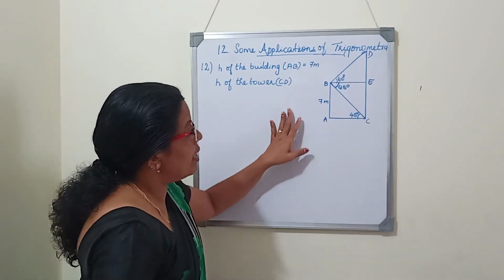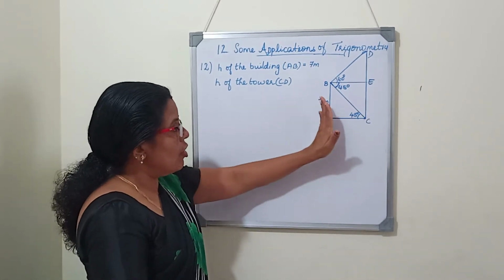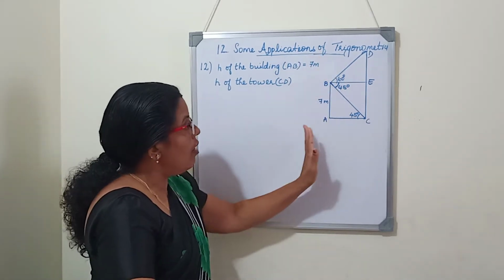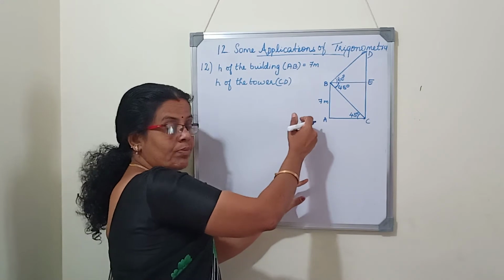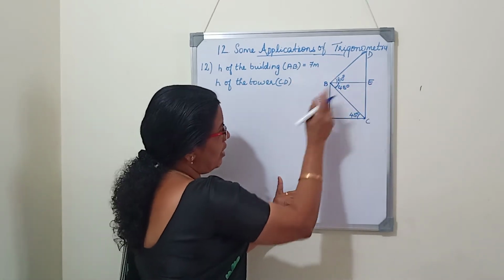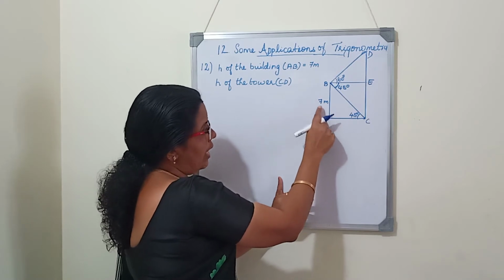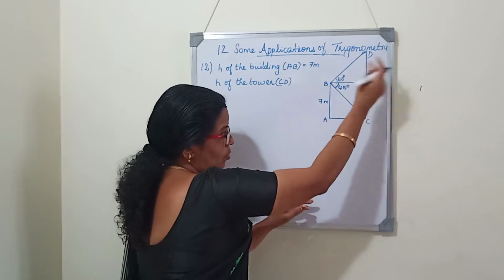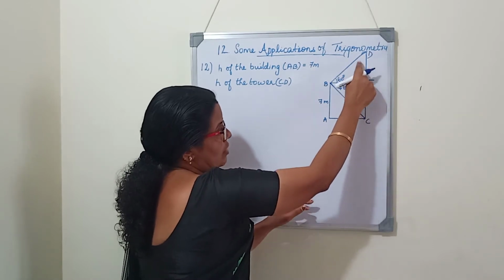So once again I will repeat. In all the previous questions, it was the top of the pedestal, the tower, the statue, or the top of the building, cable tower, like that. So here the building is separate, the tower is different. So the building is 7 meter height. From the top of the building, a person is looking at a tower which is situated somewhere else. Angle of elevation is 60 degree.